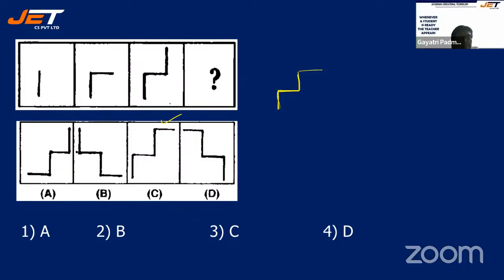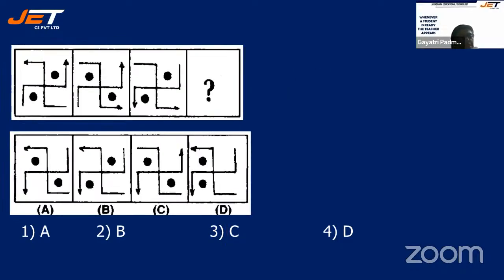Why? Because it cannot be A. We have to go only from the top, isn't it? Let's check the answer. Perfect. It is C. Okay. All right. See the next question. We have a swastik symbol whereby you are tilting it in the anti-clockwise. So when you tilt it towards the anti-clockwise, what happens? These 2 arrows, instead of facing right, it faces up. Right.